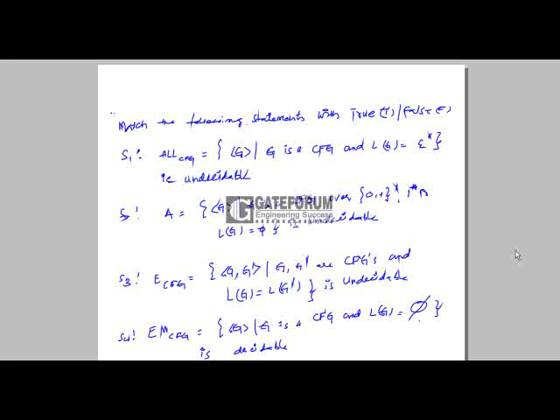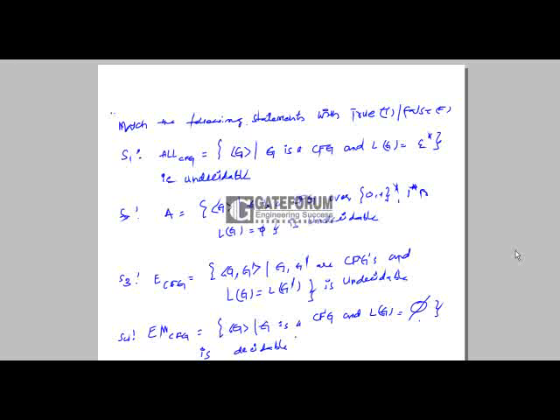S3 is true. Why? Because in case of CFGs there is no particular algorithm to prove that those two CFGs are equal. So that is undecidable. If you see the fourth statement, G is a CFG and L of G is equal to phi is decidable. Yes, this is also true. Why? Because for a given CFG we can find whether the language accepted by that CFG is empty.